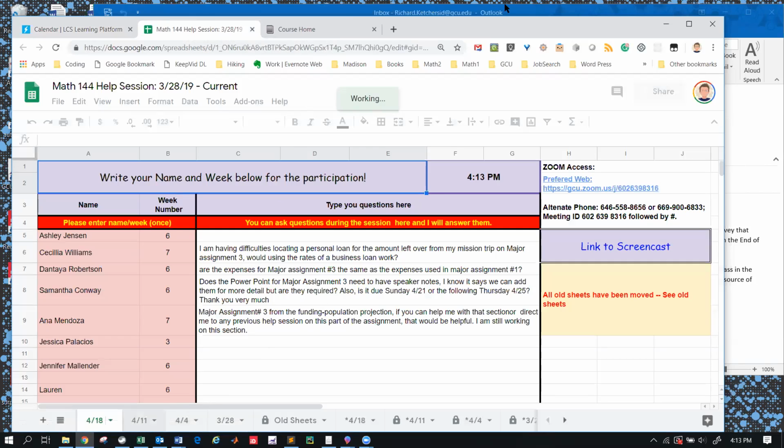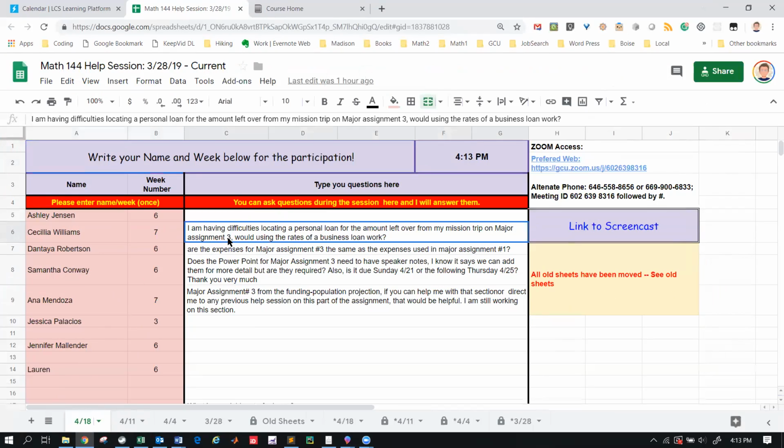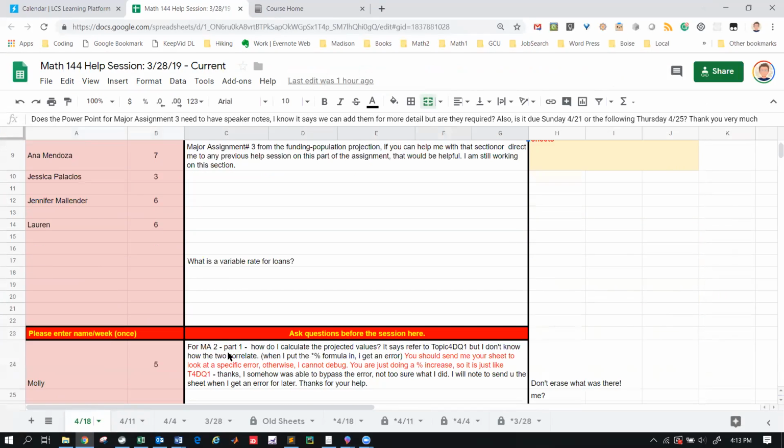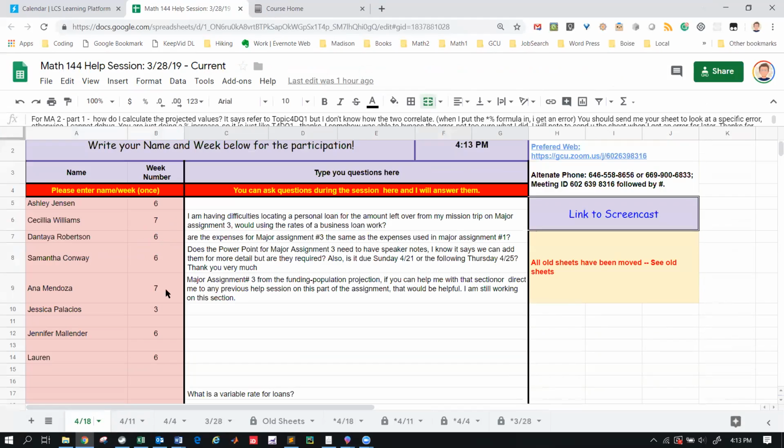So here's an old spreadsheet from a previous call-in session. You see people come in, they log in. You can ask questions by writing them ahead of time. Here's someone that asked a question ahead of time. If you come during the call-in session, you actually get 3 participation credits. So that's like 3 posts that are substantive. So it's a good deal, but it does last an hour. You have to be willing to put the time in.